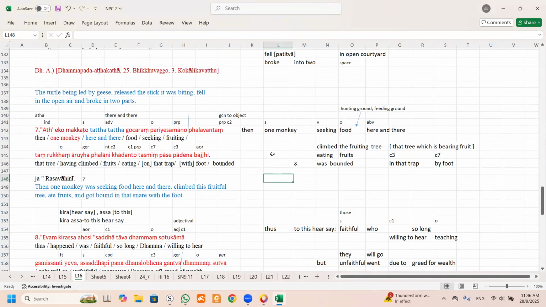Then when you look at the next line, can you see this gerund? This gerund means having calmed. So we say calmed. We don't use gerund. This is a verb. Object. Calm.